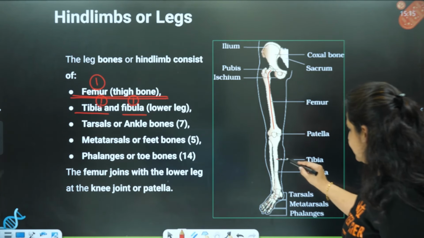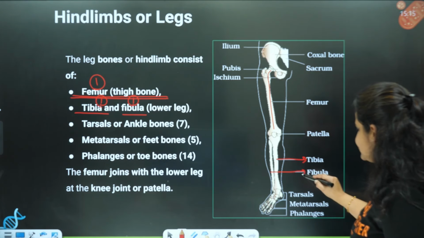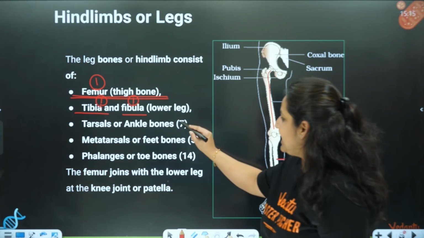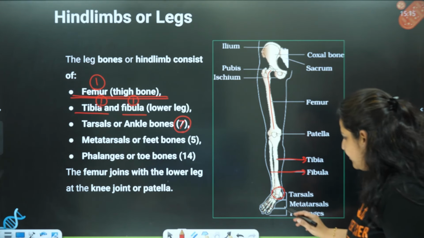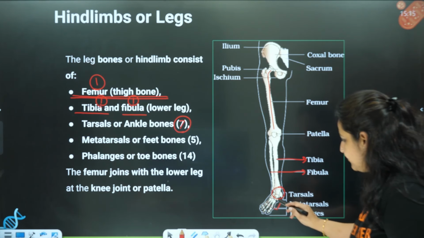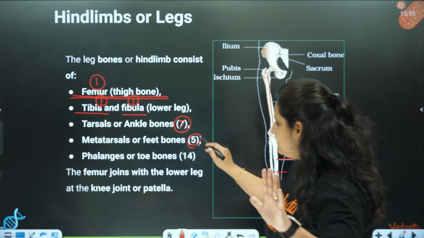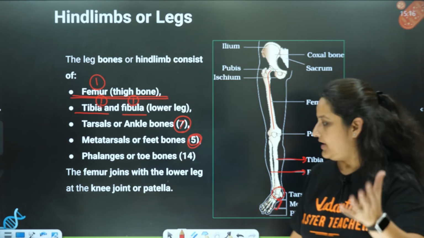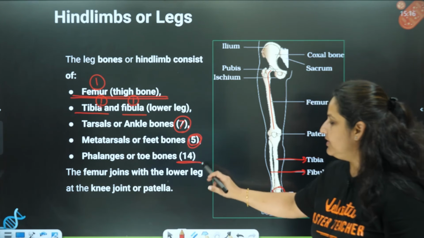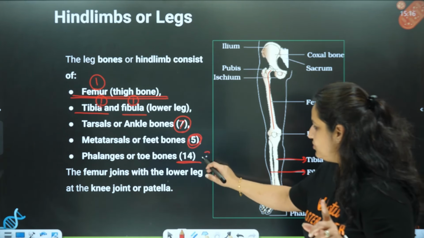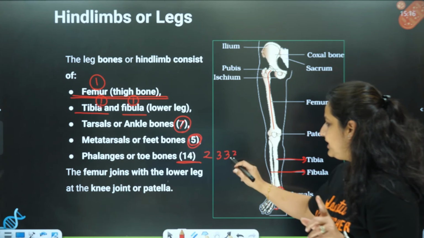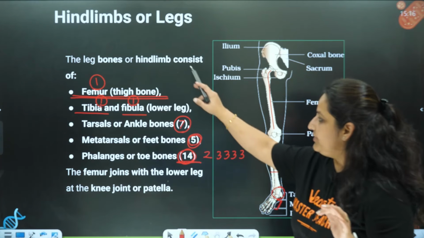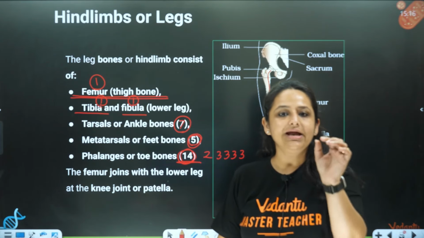Okay, you can see over here, this is the tibia, the thicker one, and the thinner one is called the fibula. Then there are ankle bones, which are called tarsals. How many ankle bones? 7 ankle bones. Feet bones are metatarsals. How many? Again 5 in number. And just like the hands, the toes of the legs are also 14 in number. The bigger toe has 2 and then 3, 3, 3 and 3. Similar to the hands. Correct? So 14 over here. Now, if you put up a total, you will not get 30, okay? You will get only 29.